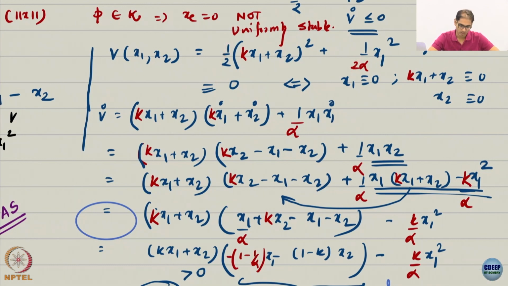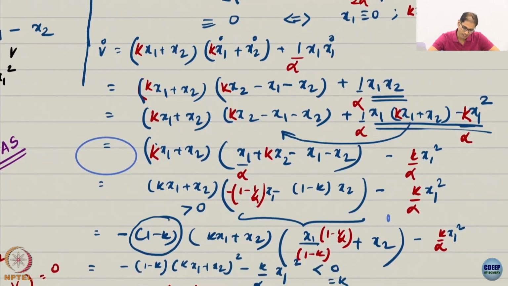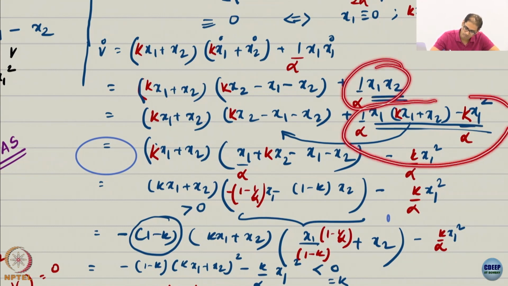That is it. Alright. Now I substitute for the dynamics here. x1 dot is x2, x2 dot is minus x1 minus x2. Similarly, this is x1 x2. Alright. Now we have to do a lot of manipulation. kx1 plus x2, kx2 minus x1 minus x2, and then I write this as x1 times kx1 plus x2 minus kx1 square by alpha. So this is just equal to this.